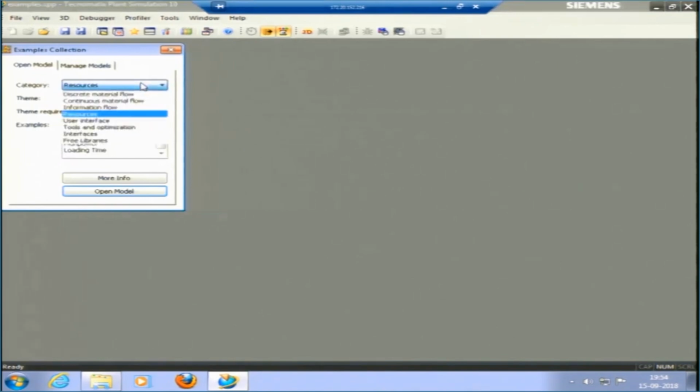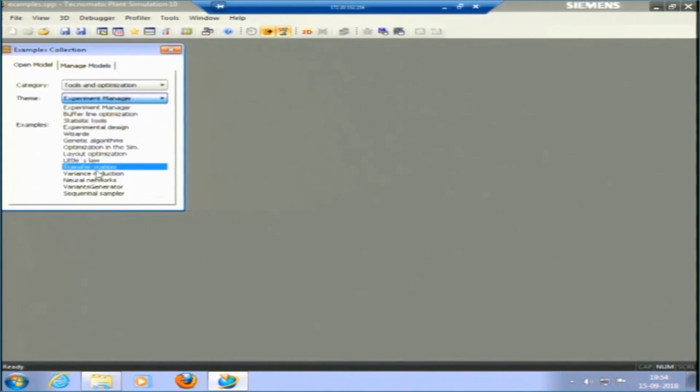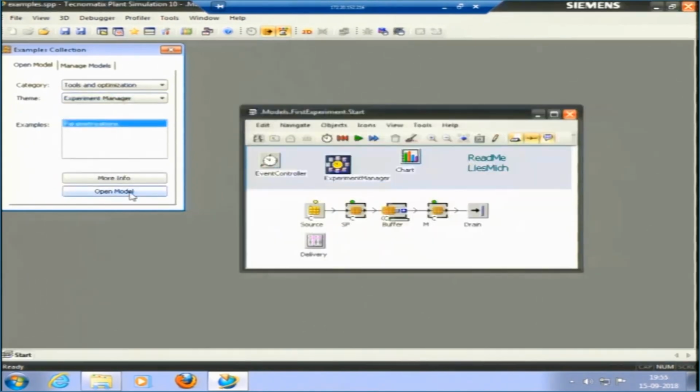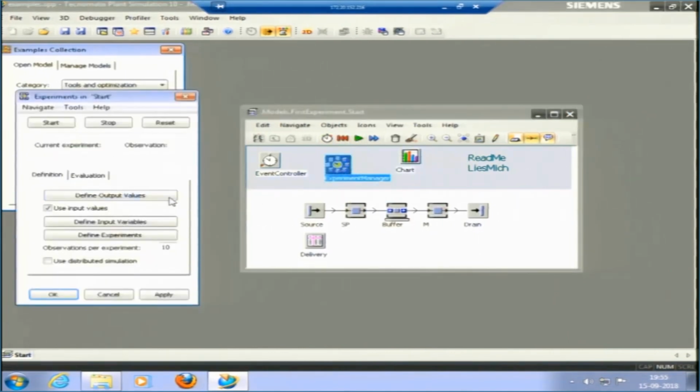So, this is one of the examples. Then okay, let me come to the major simulation thing, that is the experiment manager, tools and optimization, experiment manager. Okay, this is one of the models where we have experiment manager. This experiment manager can show the simulation. Okay, if I run this model, or let me open this experiment manager first. It has definition and evaluation.